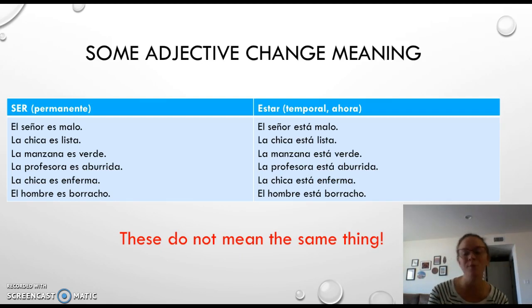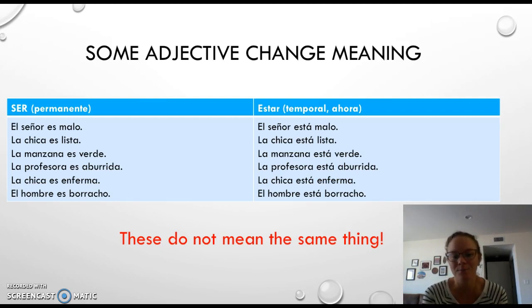The last group, we have adjectives that totally change meaning based on ser o estar. Right? So with ser, we have more permanent things, but that doesn't quite imply as much. And estar, more temporary things. You'll see a trend throughout, but it's not quite as easy, permanent, temporary as the last one. El señor es malo. This is like, he is bad, right? Like evil bad, like bad guy. El señor está malo. Maybe he ate something, right?